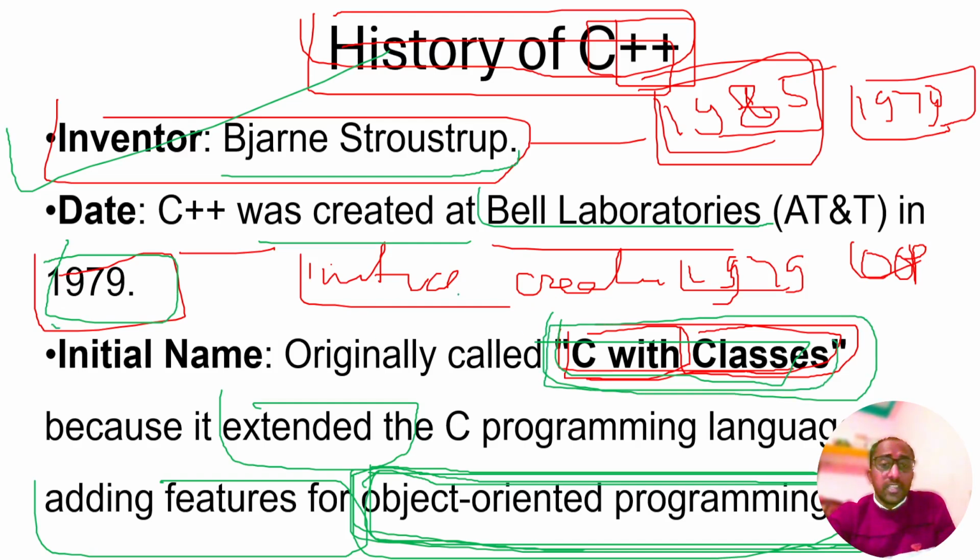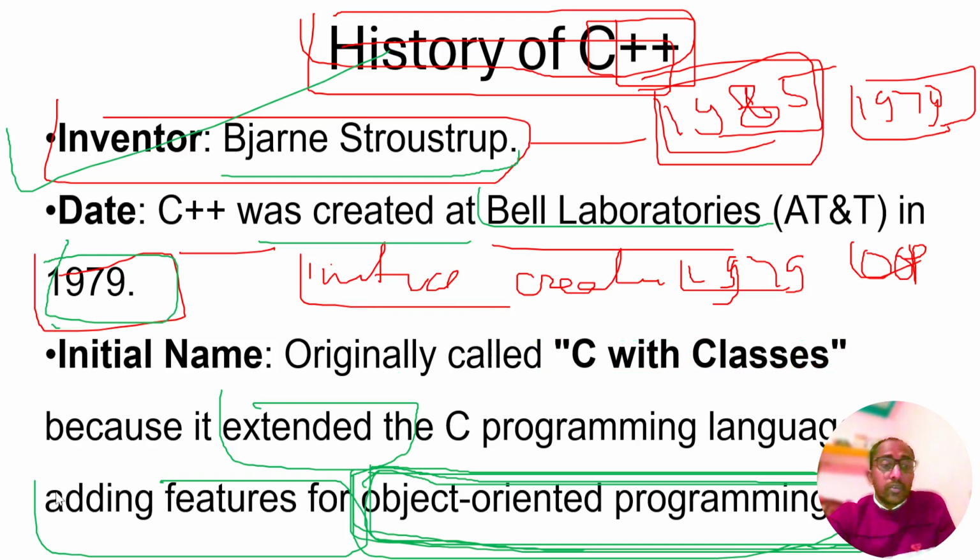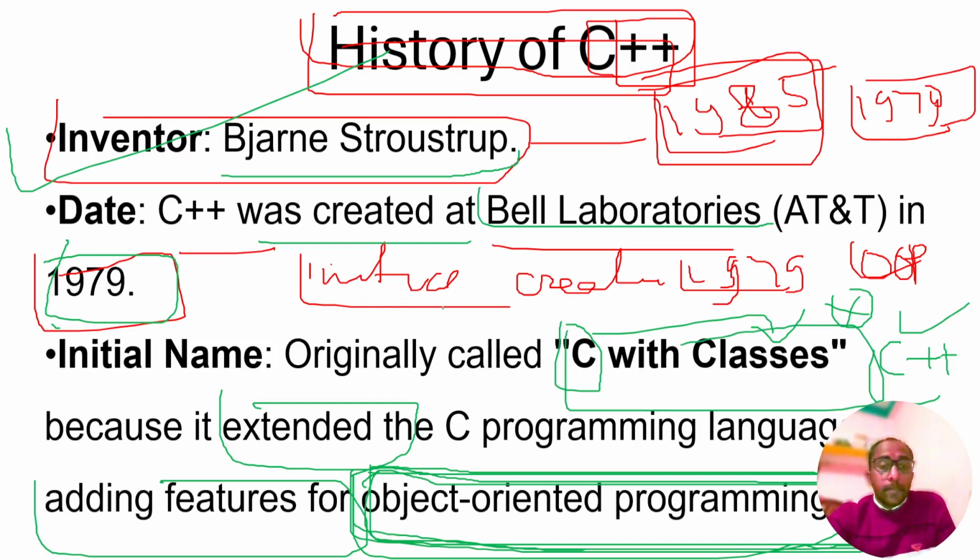The classes feature was not in the previous language, the C language. In the C language, no such features were added. In C++, it was added. So the initial name was C with Classes.